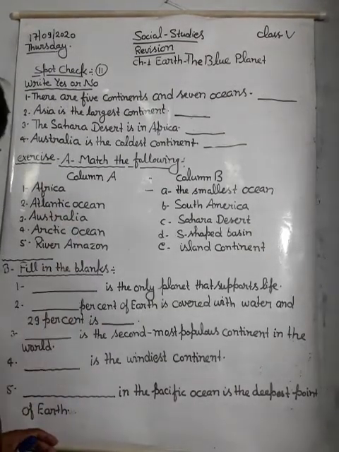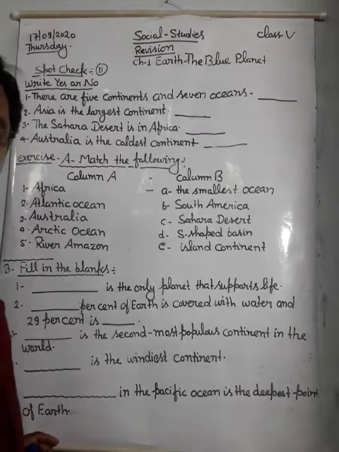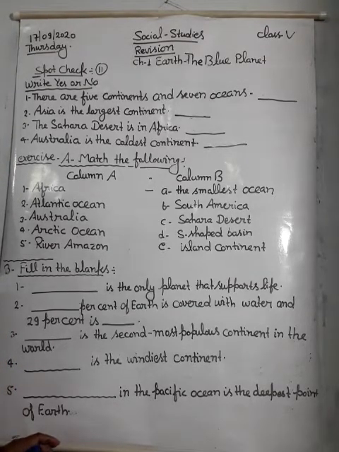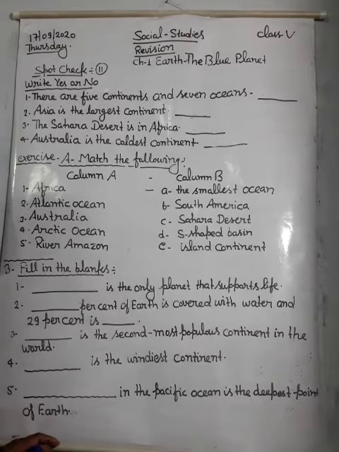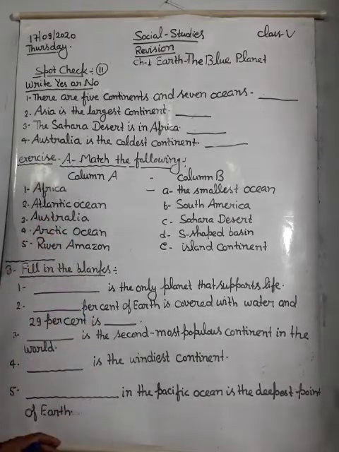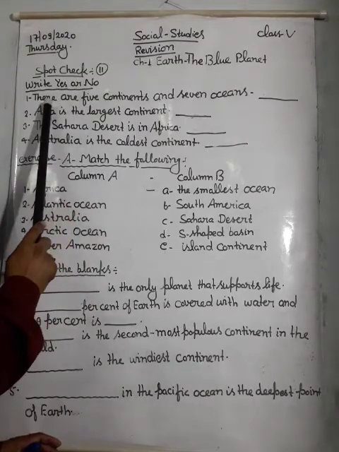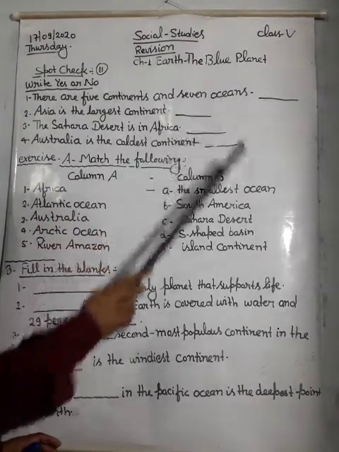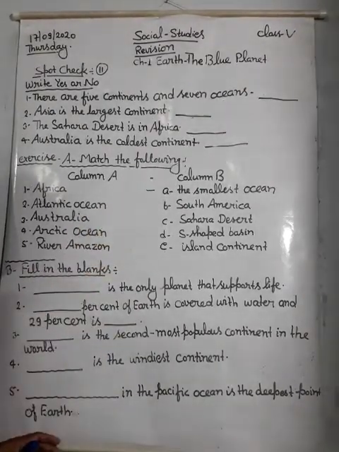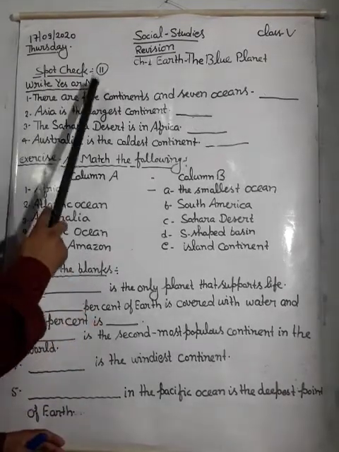Spot check. Spot check is given on page number 11. In every lesson, spot check is there, but you have to learn all the spot checks and all the things properly. Here write yes or no. There are 5 continents and 7 oceans. Is it true or false? You have to write here yes or no.